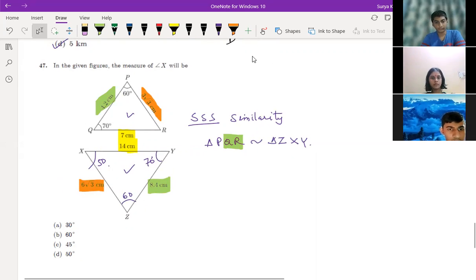Q and R is 7. What is X and Y? 7 only, right? 14. 14 only. Now see, you just see here Z should come or X should come. This is X and Q. You only see. PQR, ZXY should be there or ZYX should be there. You just think now. I have marked all the 3 in different colors.